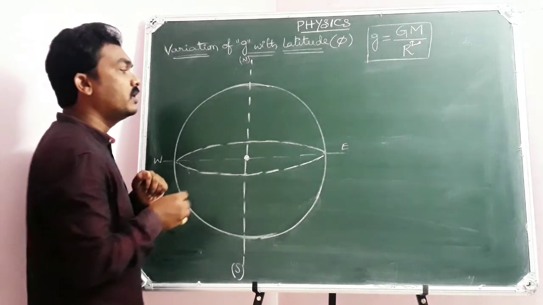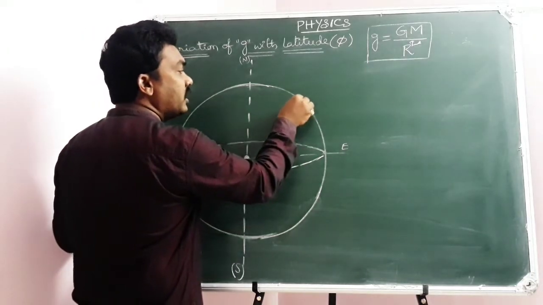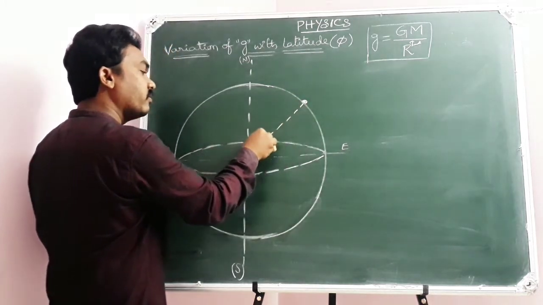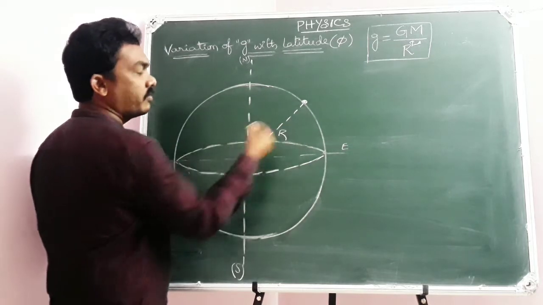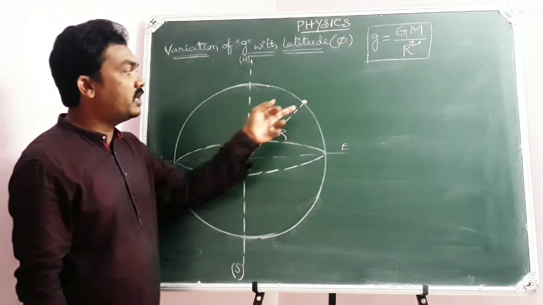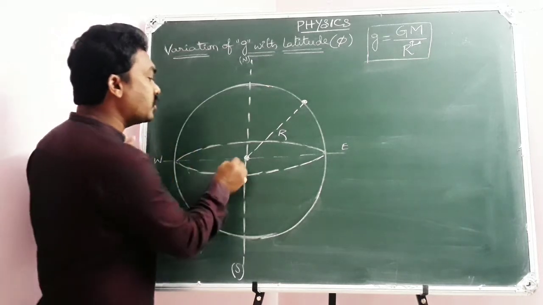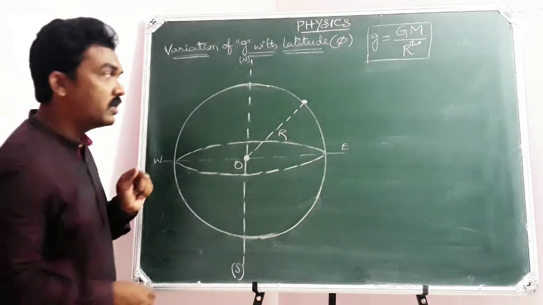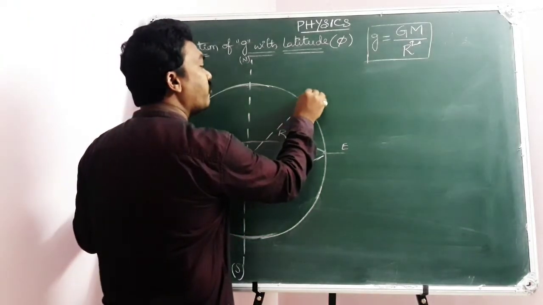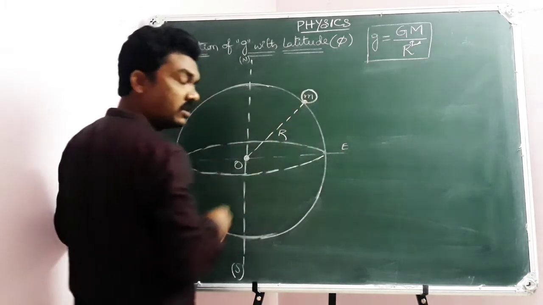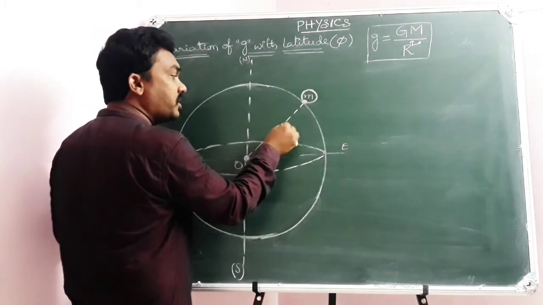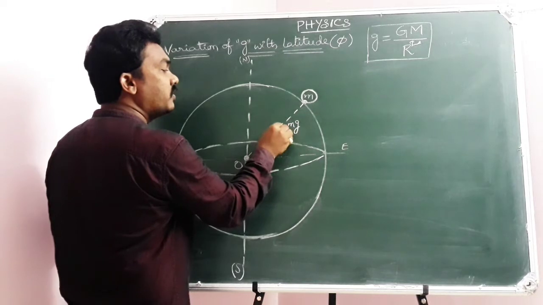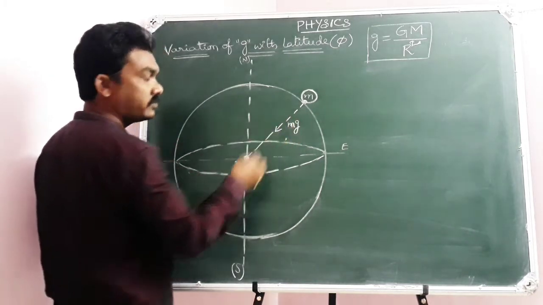Now here, for example, if I join any point on the surface of the earth to the center of the earth, which is a radial line, the radius, the line joining any point on the surface of the earth to the center of the earth, we call it a radial line. And of course, you know very well, if you place any body of mass small m on the surface of the earth, it will be pulled by the force of gravity, mg, towards the center of the earth.